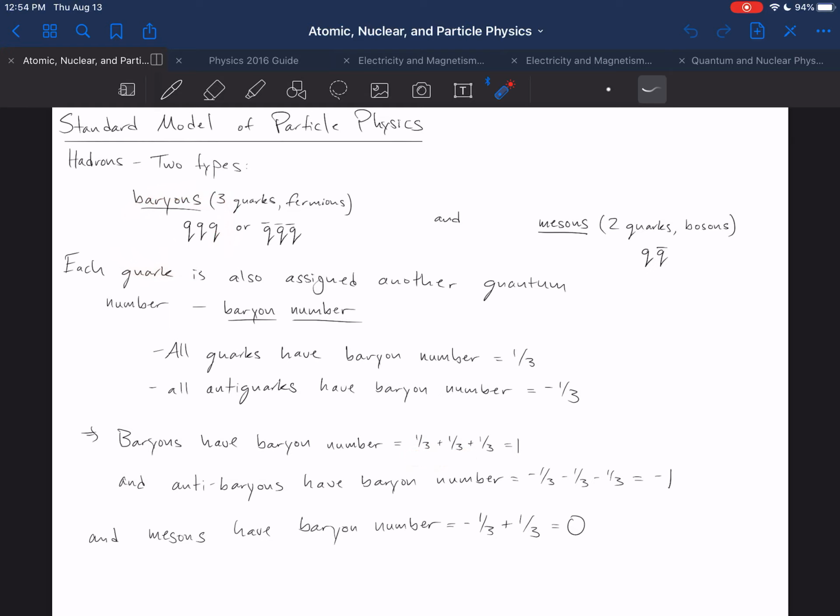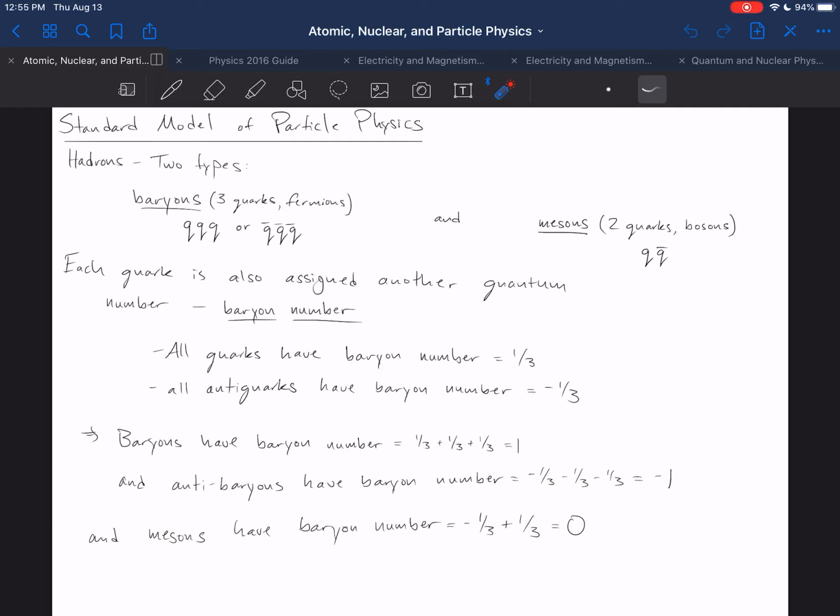And if you have an antibaryon composed of antiquarks with baryon numbers -1/3, -1/3, and -1/3, that will give you a baryon number of -1 for that antibaryon. So these have a baryon number of +1 total. These have a baryon number of -1 total. And then what about mesons? Well, mesons all have baryon number 1/3 and -1/3 total. So mesons have total baryon number 0.